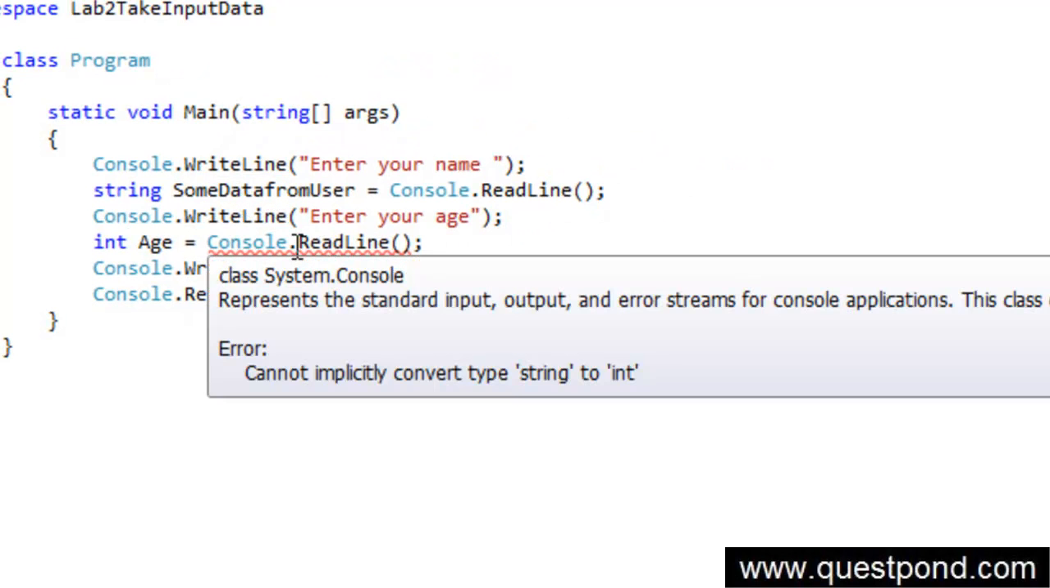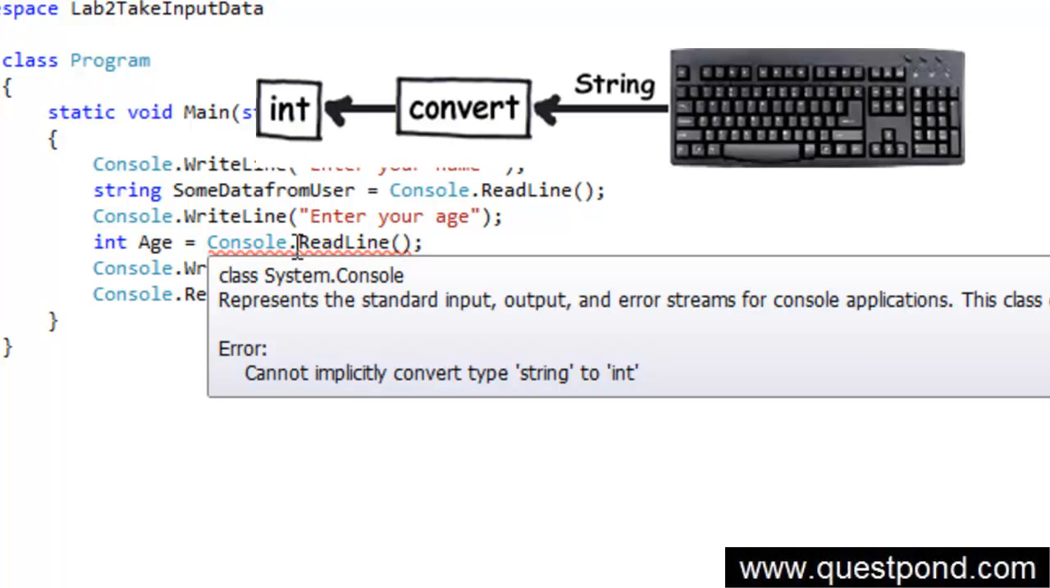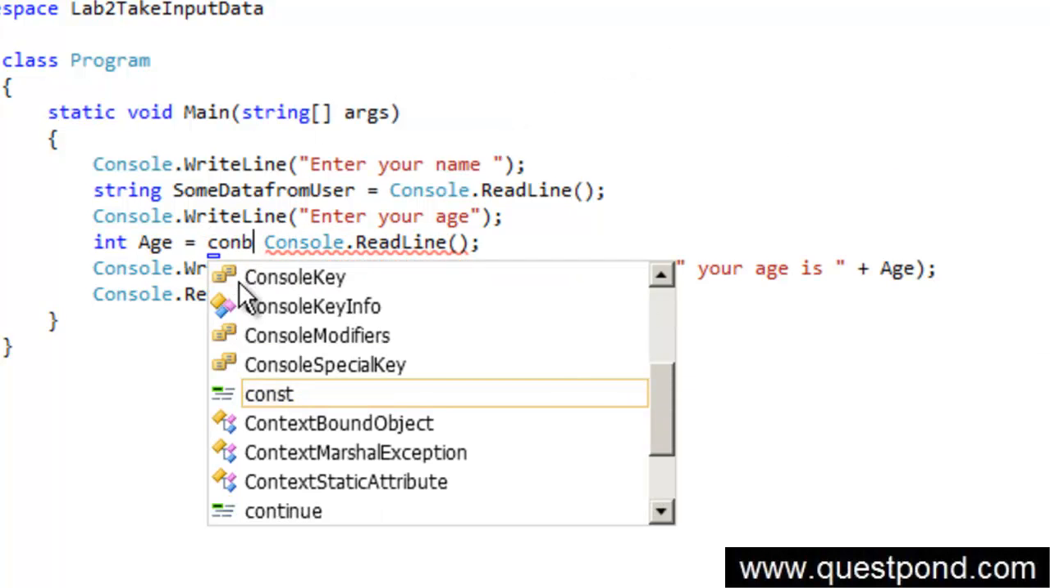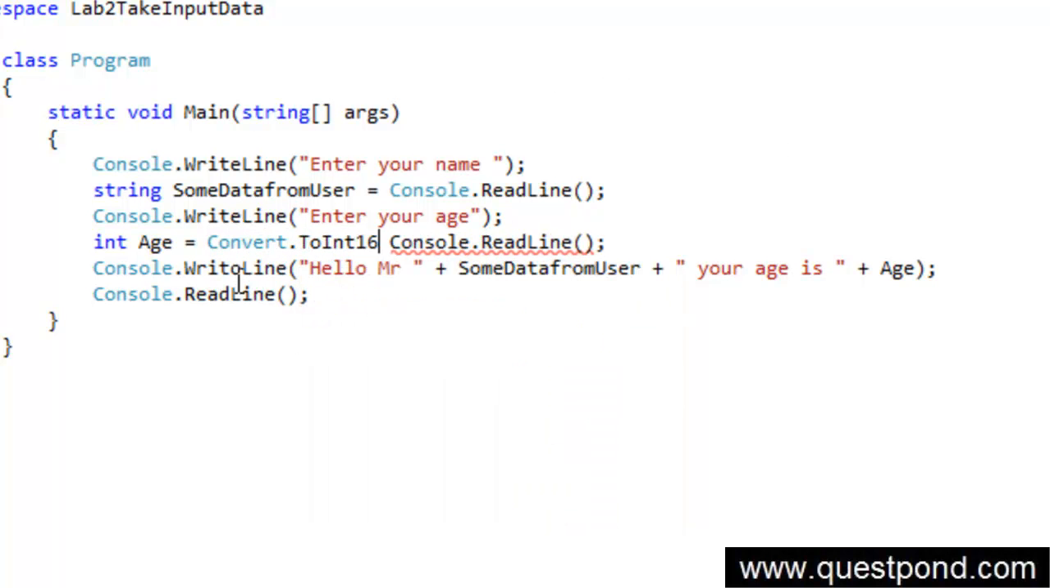Now you can see that there is a red line here which states that there is some error. The error is stating that I cannot convert the string to an integer. Whenever you take any data from the keyboard, it is a string. So in other words, it will treat everything as a string. So we should have some kind of conversion which can convert this data coming from the keyboard to a proper integer. For that we have to use a convert function. So let's write Convert.ToInt, and now you can see that the red sign has gone off.